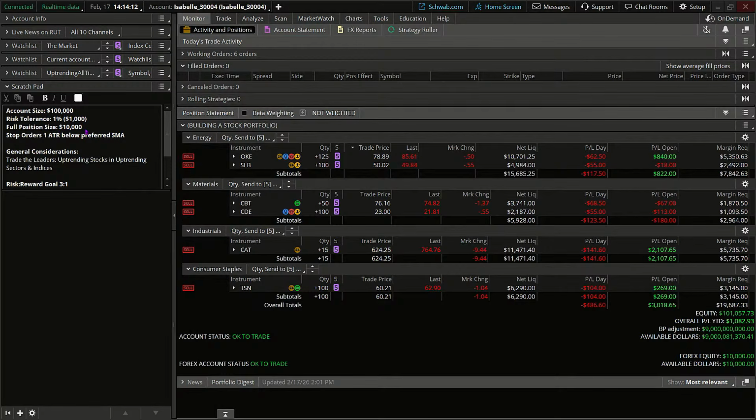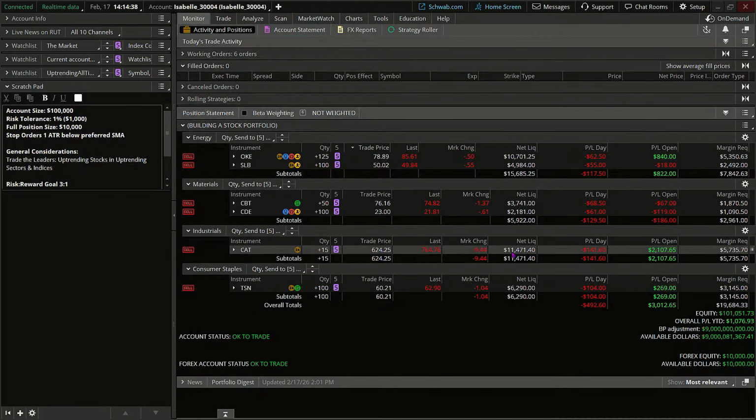Additionally, our full position size is not going to exceed $10,000. If it does, then we want to be aware of opportunities to reduce risk through profit taking. So we do have a couple positions that are bigger than that. Our ONEOK position is a full position share. We put it on, it was a little less than 10,000 and we've got profit. And then our Caterpillar trade is working for us beautifully.